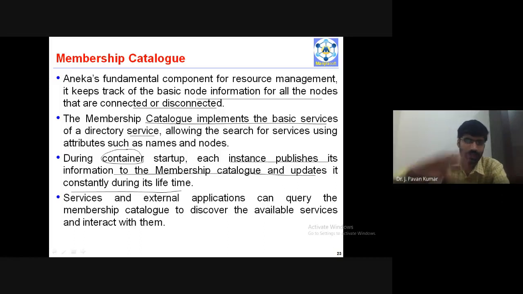It's like ICFI Tech will update its own courses to the catalog. Next, IBS will update their courses and their status periodically. Similarly, Law College or some other wings will update their own information to the catalog periodically. That is what the membership catalog does. Next, services and external applications can query the membership catalog to discover available services and interact with them. Got it? I think this is easily understandable.